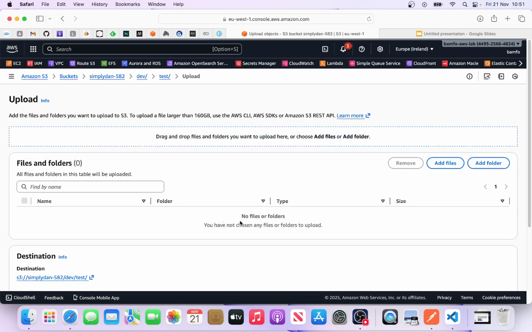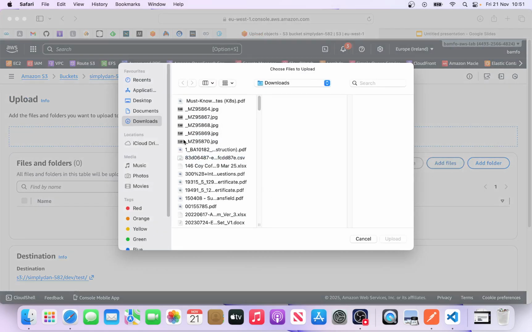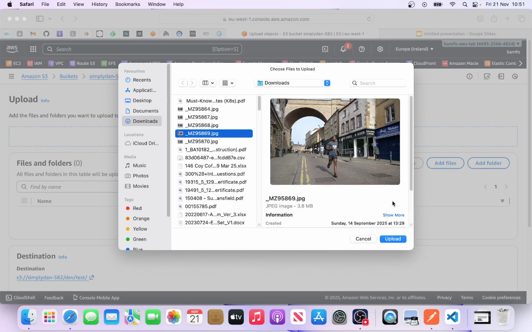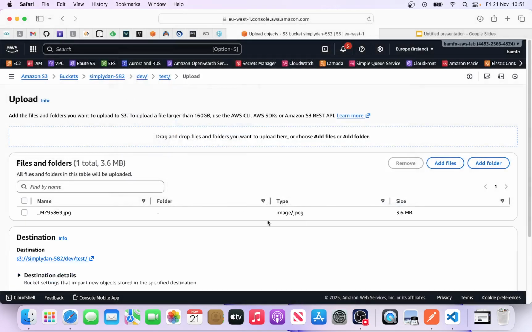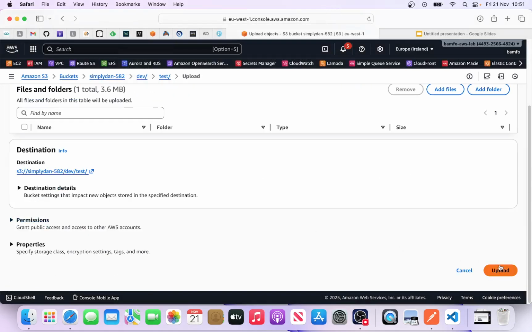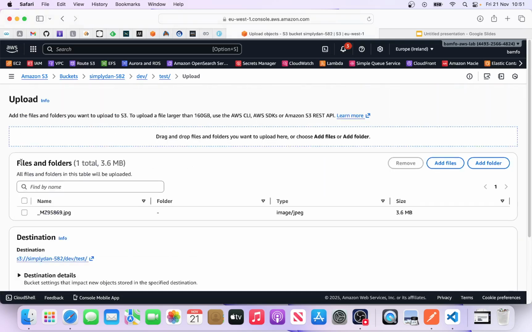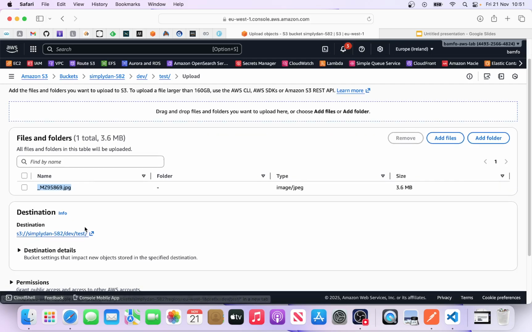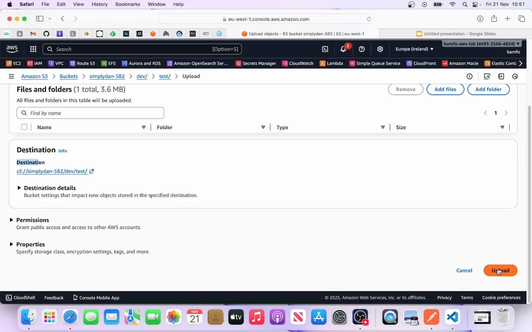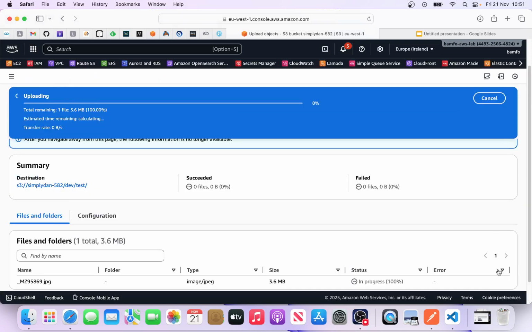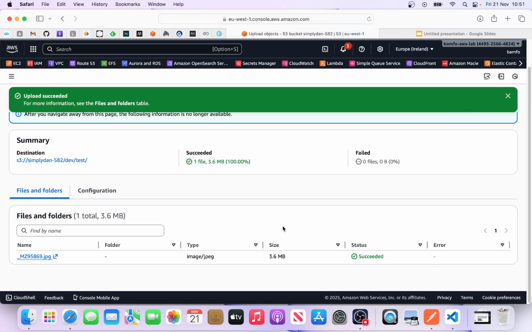Let's upload. This is put object. Let me grab something. Right, this is a picture of myself. Let's upload it. And then all I need to do, remember, I'm uploading a file, and this is the name of the file. So this is going to be the key. The key of the object, by that we mean the name. And then it's going to upload it into the destination bucket. Okay, and what we need to do is upload. So the object is uploaded.